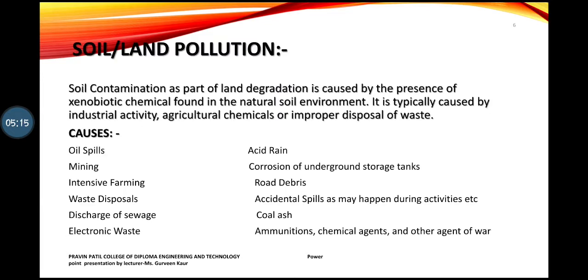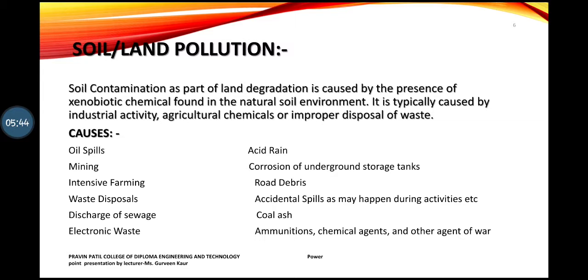The next part is soil and land pollution. This we have already covered in the previous chapters, so we'll just go through what basically happens in soil and land pollution. Soil pollution plays a very important role in the concept of land degradation. When the soil is spoiled or becomes contaminated, land degradation occurs.